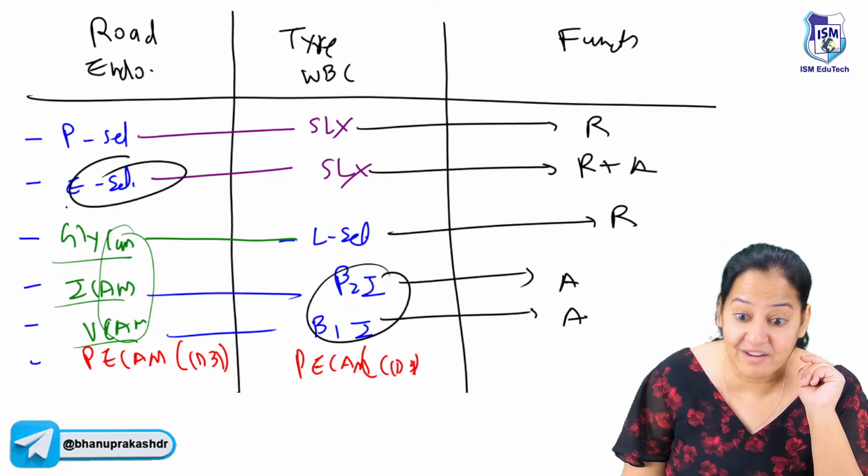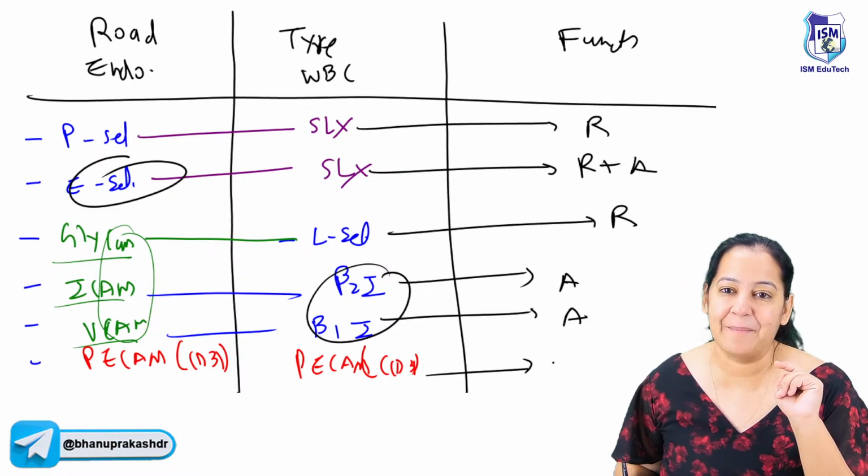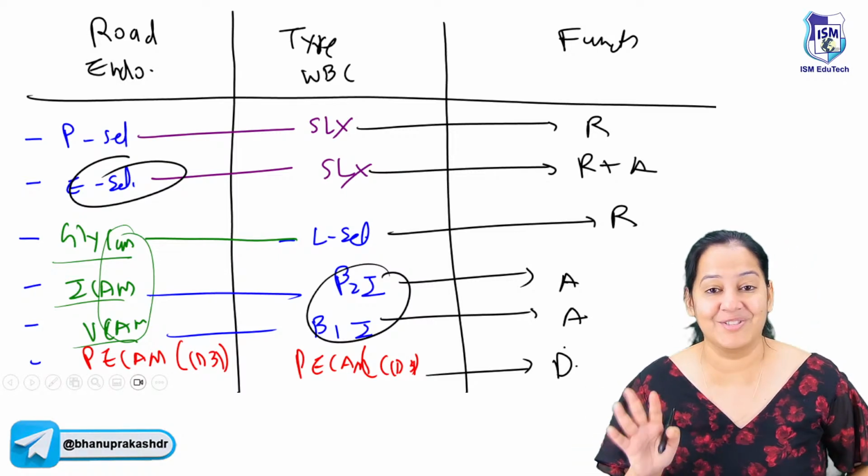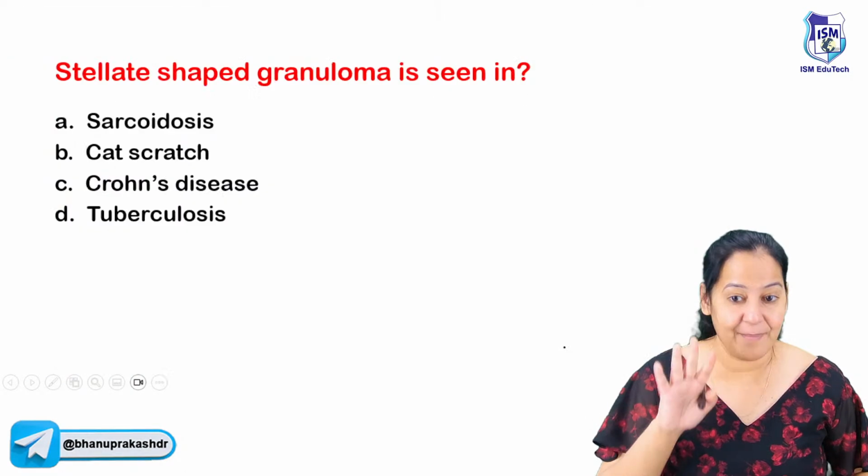That is the E-selectin wala pair. And the last one, PECAM, it's diapedesis. Now, this is the gist of the story. I have drawn this diagram and explained it to you super well.